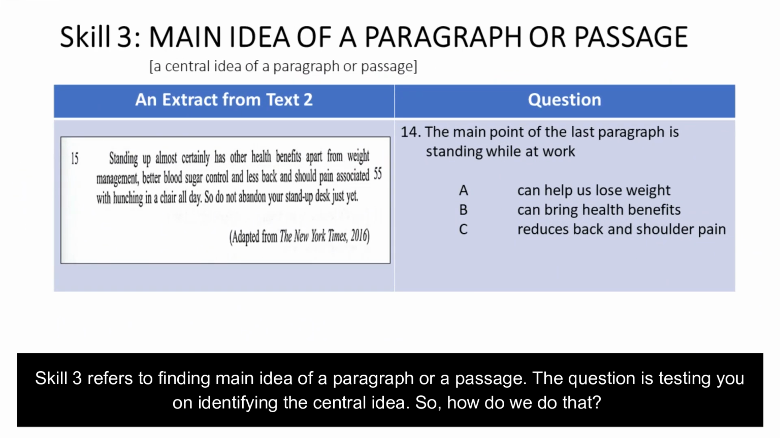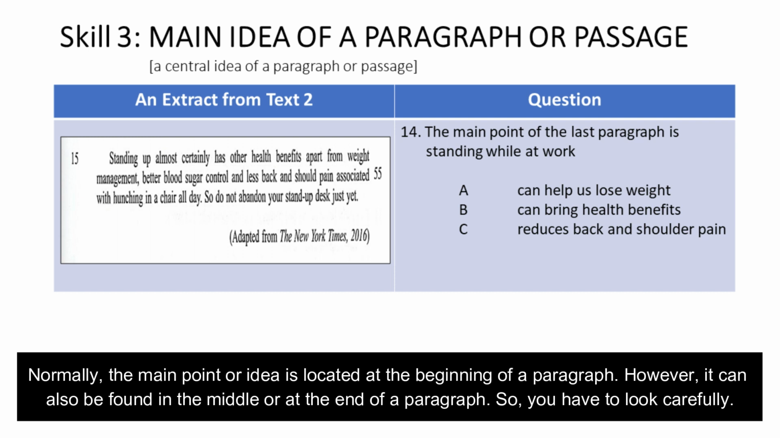Skill 3 refers to finding the main idea of a paragraph or a passage. The question is testing you on identifying the central idea. So, how do we do that? Normally, the main point or idea is located at the beginning of a paragraph. However, it can also be found in the middle or at the end of a paragraph. So, you have to look carefully.